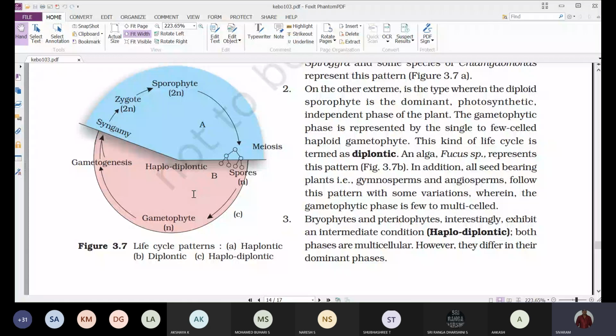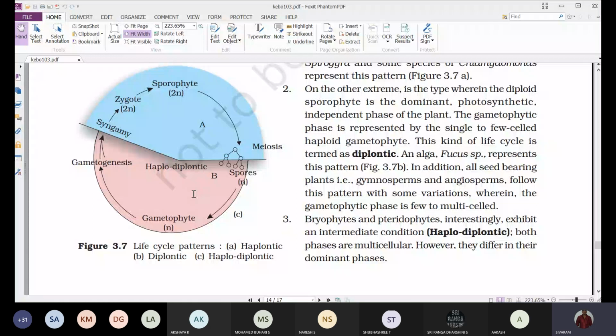Major part of the cycle means that here 99% of the life cycle is occupied by the diploid sporophyte, and only 1% is occupied by the haploid gametophyte, which is represented by the gametes or gametophyte.